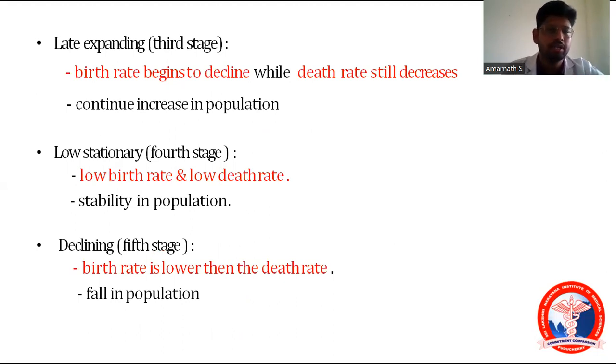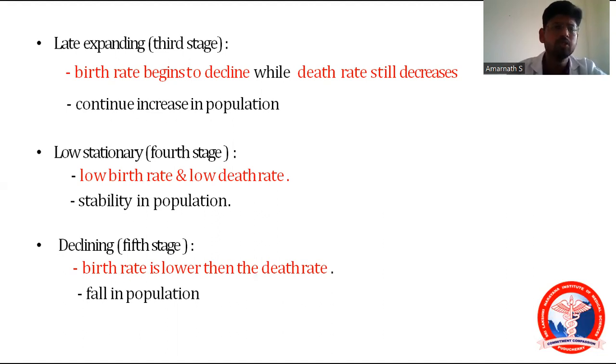See, in the early expanding stage, the birth rate is of no change, but the death rate begins to decline. Here, the birth rate is also beginning to decline and the death rate still decreases. So there will be a continuous increase in population size. And the next one is the low stationary stage. In the low stationary stage, the birth rate is low and the death rate is also low. So what is the net result? There will be no change in population size.